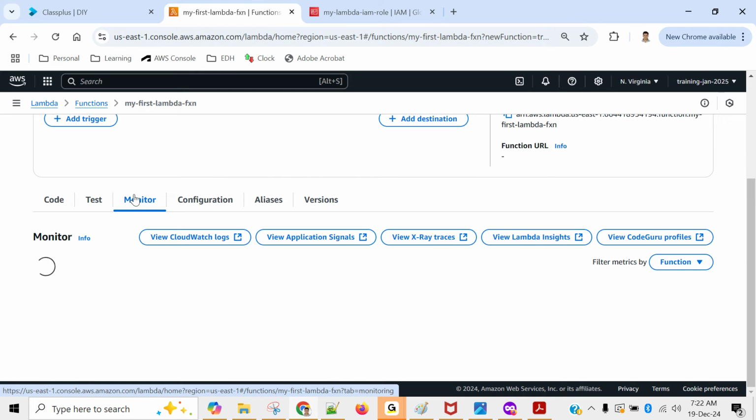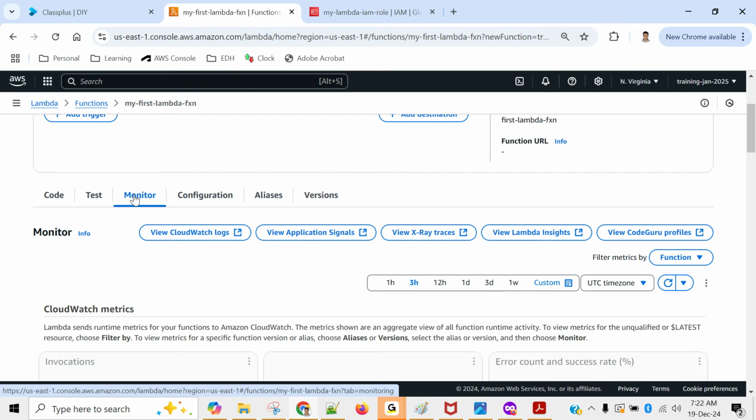Monitor will help you to monitor your logs. Right now, you are running your code, you are checking your output. But suppose tomorrow you will come back and you will say, what output did it generate yesterday? I would like to see that. In that case, you can monitor your Lambda logs through this option. And the very first option is View CloudWatch Logs. Click on that. It will open a new tab.